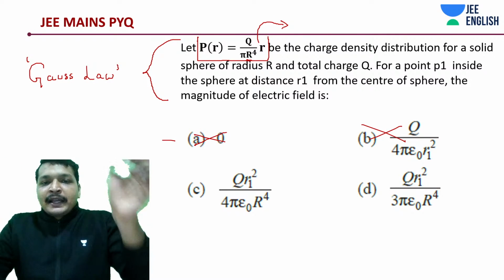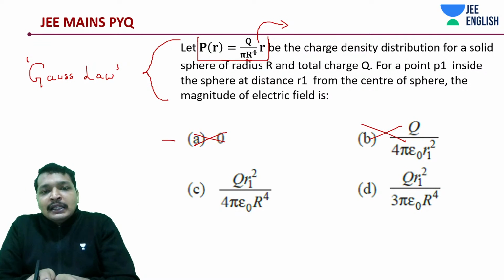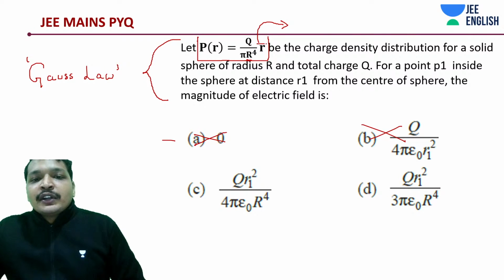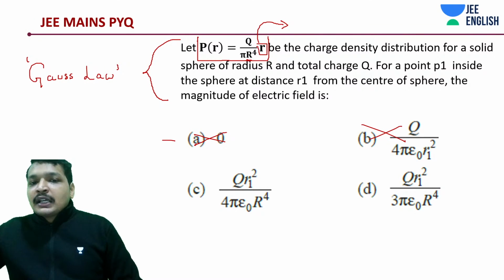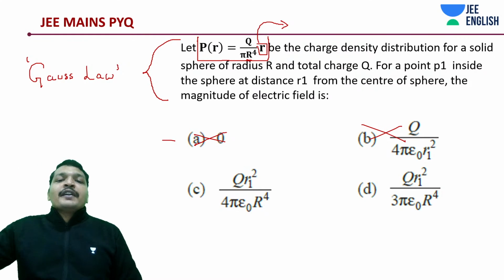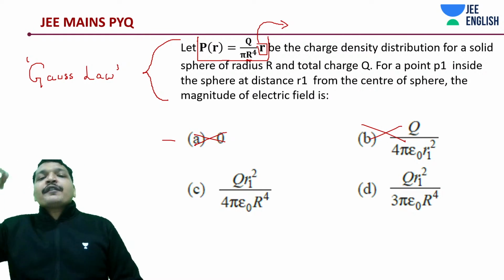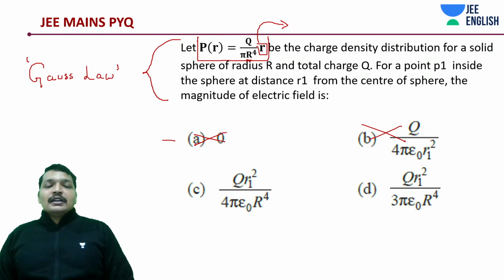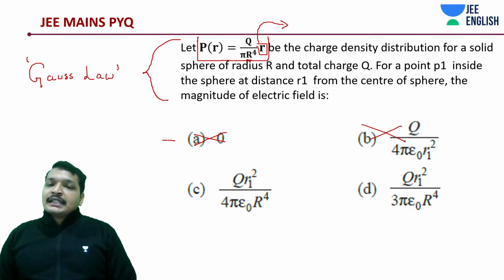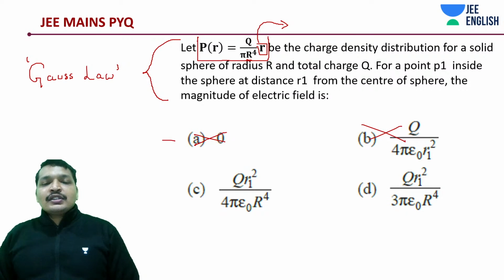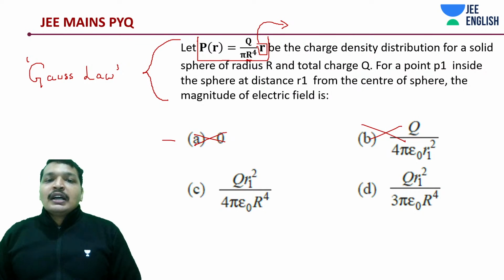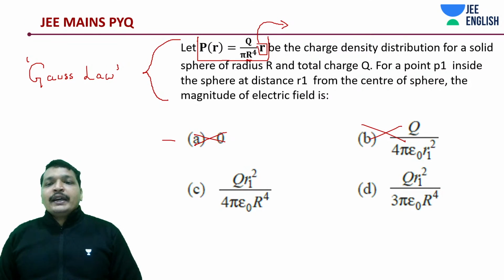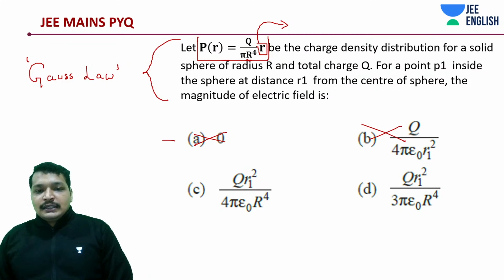You're going to multiply with the small elemental shell, which is going to be 4 pi r square dr. Multiplied with r, it's going to be 4 pi r cube dr. R cube dr is the variable which you are going to integrate from 0 to r1, which is of course going to yield 4 in the denominator. That is it. You found out the charge enclosed. You are going to divide that by epsilon naught. I'm going to say it's equal to electric field into 4 pi r square. Okay, that's going to be the answer.